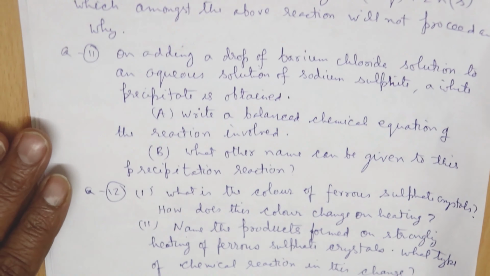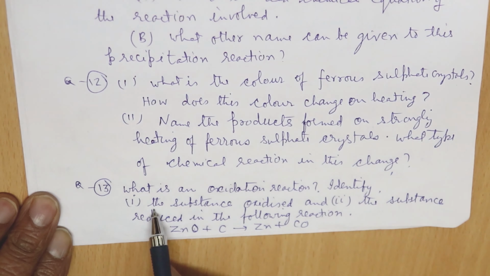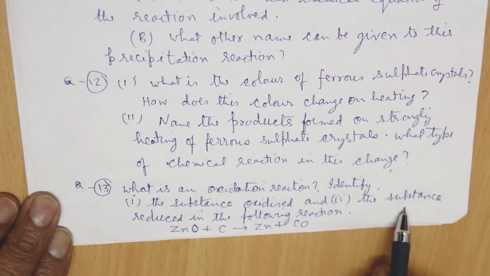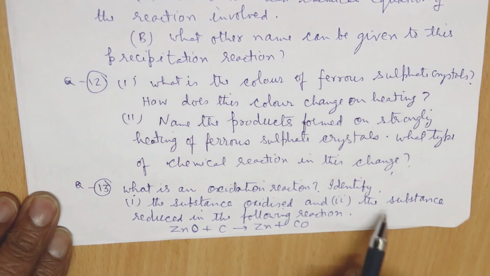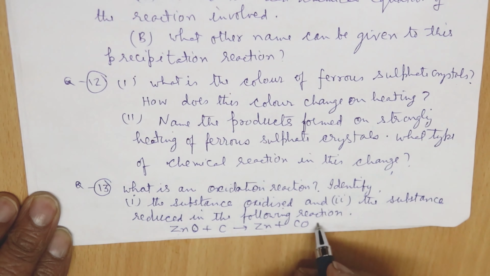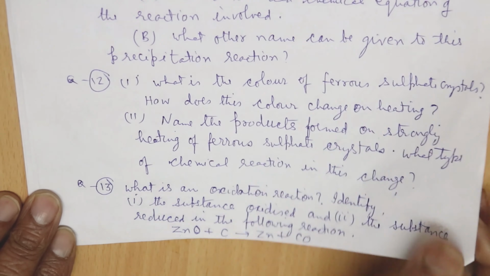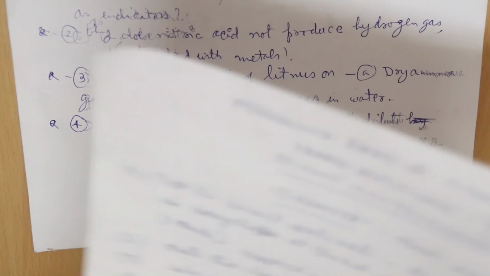Okay, then we have one more question here. What is an oxidation reaction? Then you have to identify the substance oxidized and the substance reduced in the following reaction: zinc oxide plus carbon gives zinc plus carbon monoxide. So here you have to find which is oxidized and which substance is reduced, meaning reduction is where oxygen has been removed, and oxidation is where oxygen has been added, right? Okay, then we go to the next part of the question here.